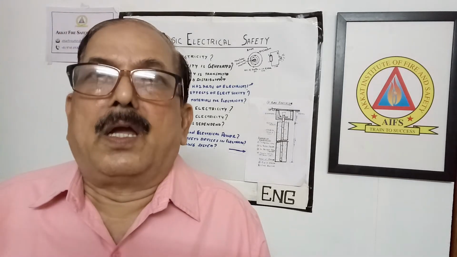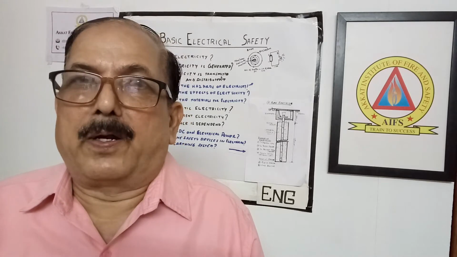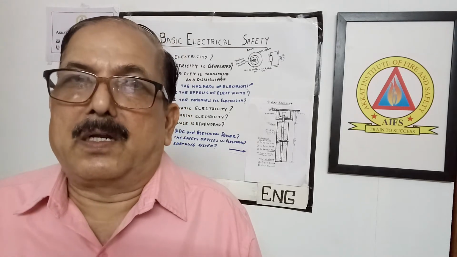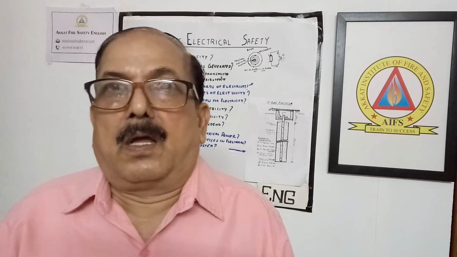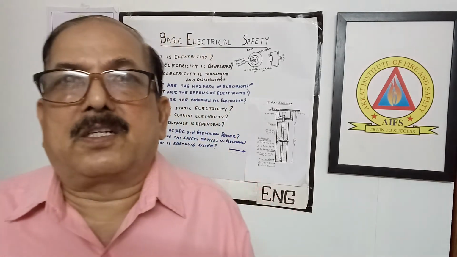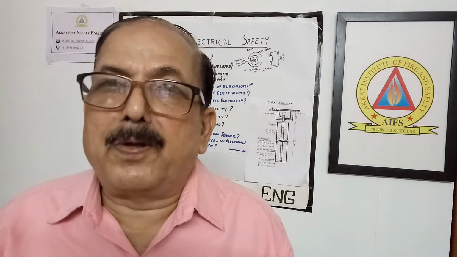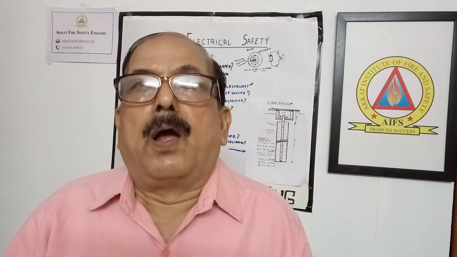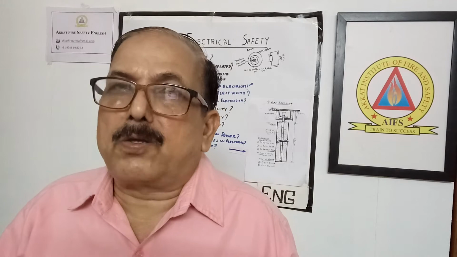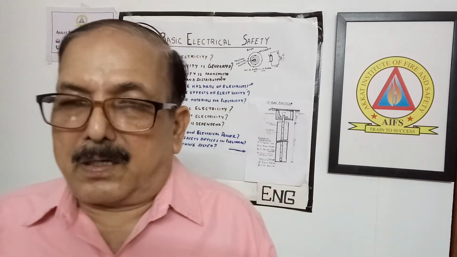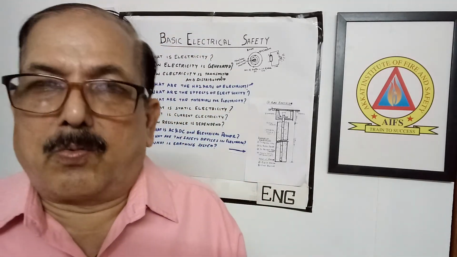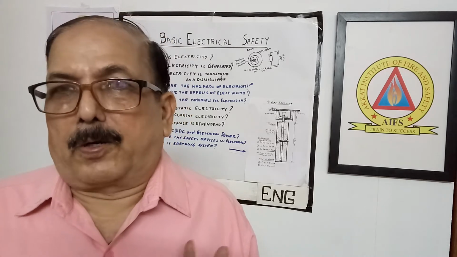That's why earthing must be provided on the metallic parts of all electrical equipment. And as per industrial standard, for every motor and other equipment, earthing should be provided at at least two places, because in case of one earth failure, the other earthing is still there. So the first purpose is to protect our life.